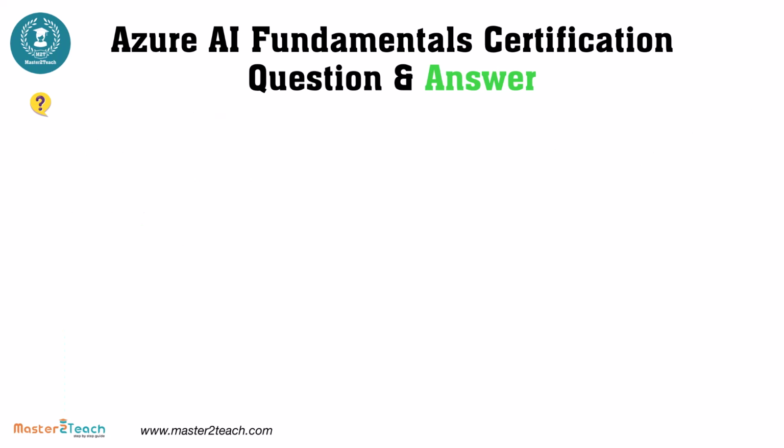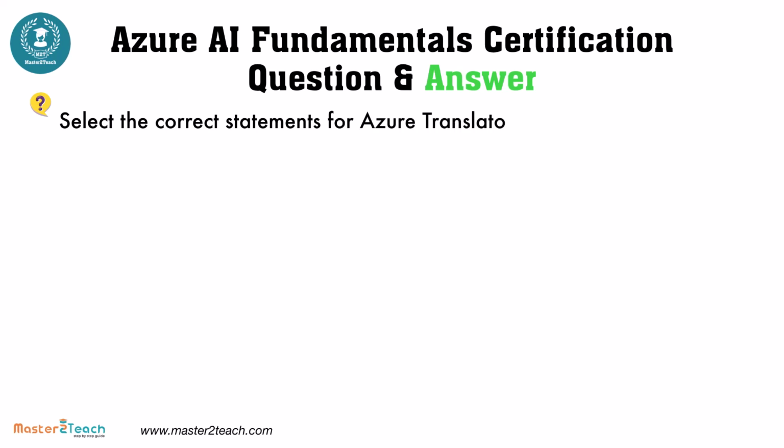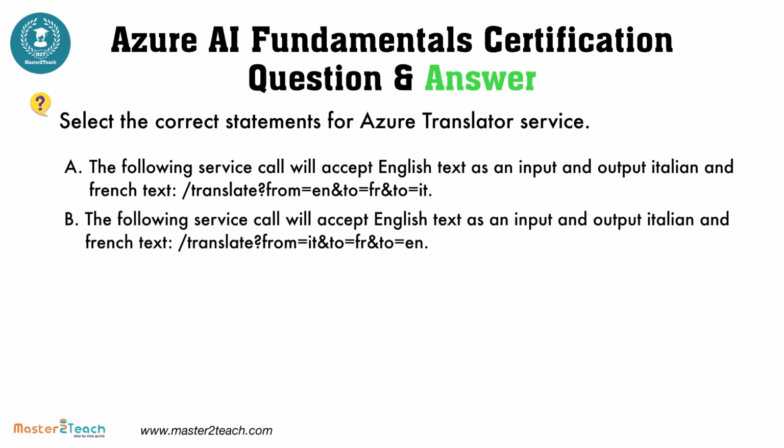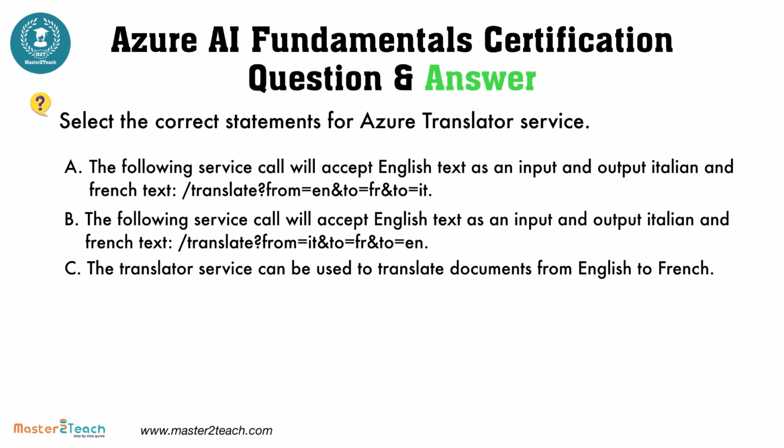Select the correct statements for Azure Translator service. The options are: A. The following service call will accept English text as an input and output Italian and French text, translate from equals en and to equals fr and to equals it. B. The following service call will accept English text as an input and output Italian and French text, translate from equals it and to equals fr and to equals en. C. The translator service can be used to translate documents from English to French.